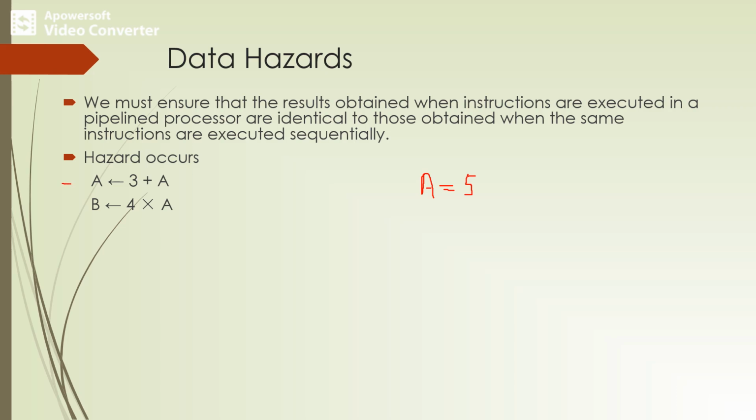First I execute instruction A, and after that instruction B. Initially I assign the value of A as 5, and I get 5 plus 3, that is equal to 8. A is equal to 8. After that we start execution of the second instruction B, that is 4 into A, and we get the result as 32.